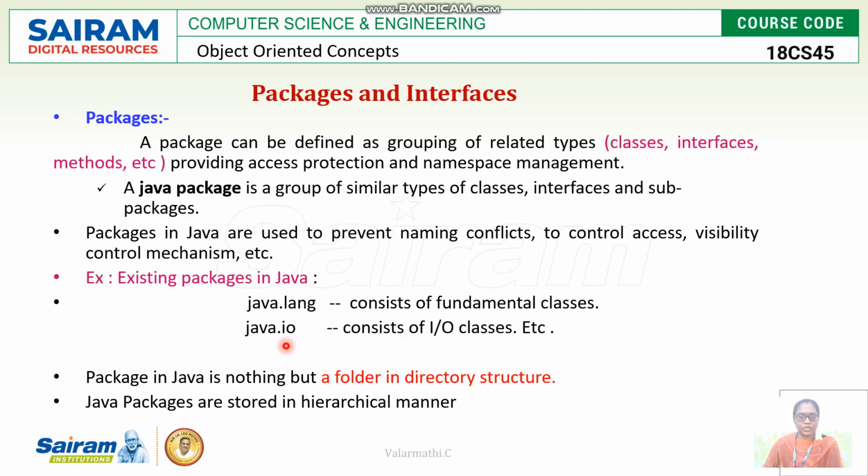Likewise, take the AWT package in Java as an example. AWT is nothing but the Abstract Window Toolkit, which consists of many similar classes required for abstract window toolkits. It consists of Frame, Panel, TextField and ScrollPane. So many of the window toolkit classes are available in the AWT package. Likewise, most of the similar classes are put into one unit, and that unit is called a package.